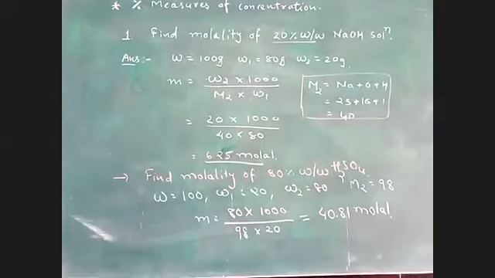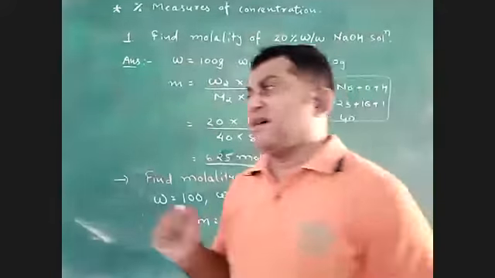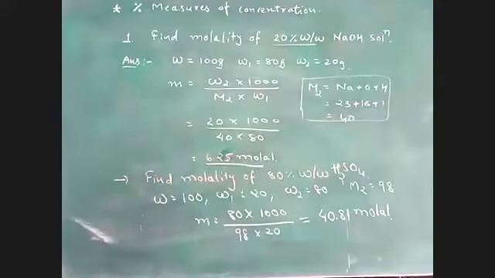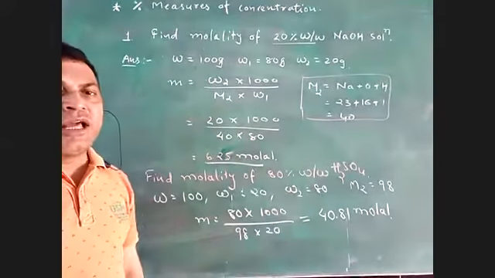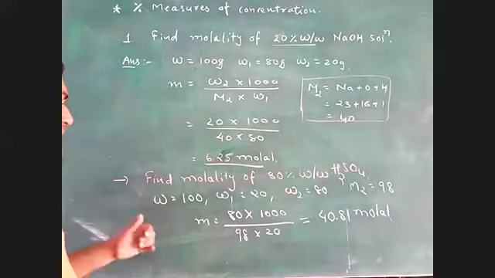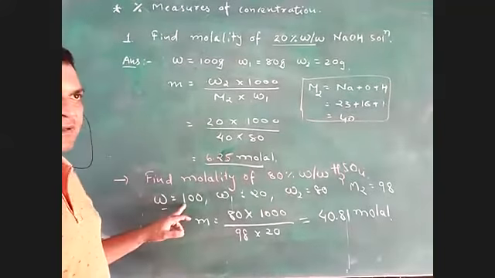Okay, so like this you are now able to do it. I will explain another time for those who don't understand. Find molality of 80% W by W H2SO4 solution. Very good. For that purpose, first W is 100.